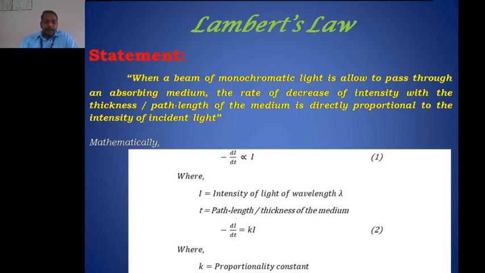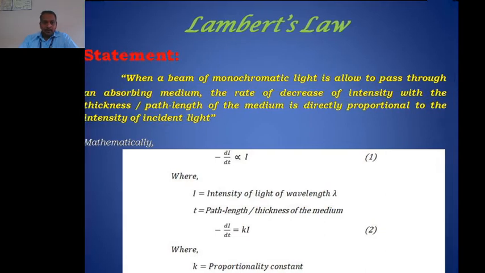It represents the rate of decrease in the intensity of light with increase in the small thickness of the medium. See, as we are moving from one point to another point, the thickness increases and the intensity of light that is transmitted from the solution decreases. Hence, the negative sign is there. Here I is the intensity of light having a wavelength lambda, and t is the path length. Now see, this equation we can rewrite as minus dI by dt equals k into I, where k is the proportionality constant, right? That proportionality constant is also called the absorption coefficient.